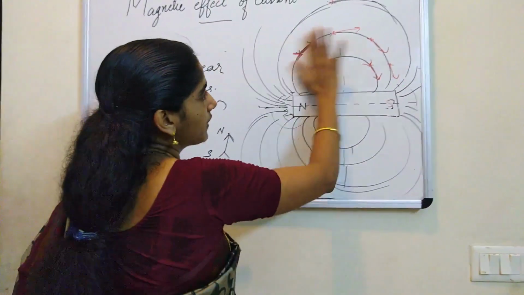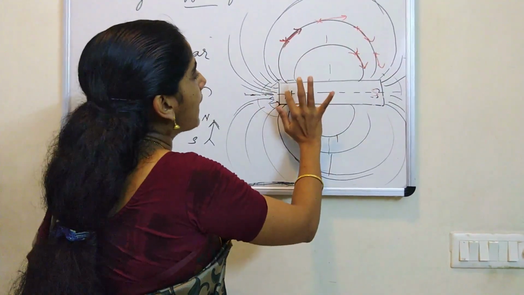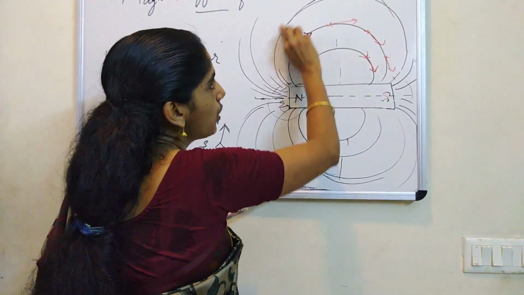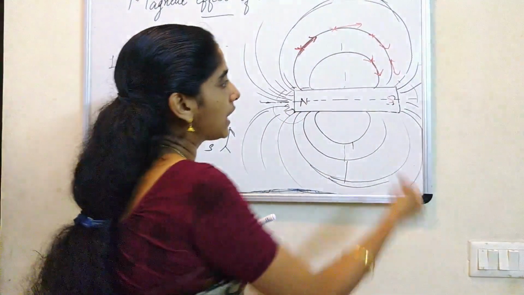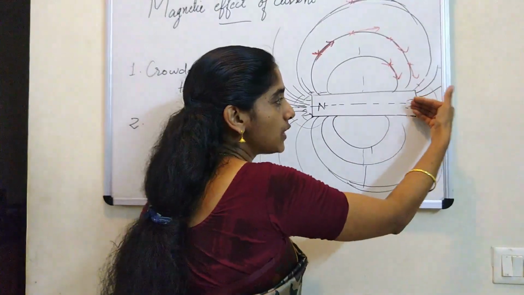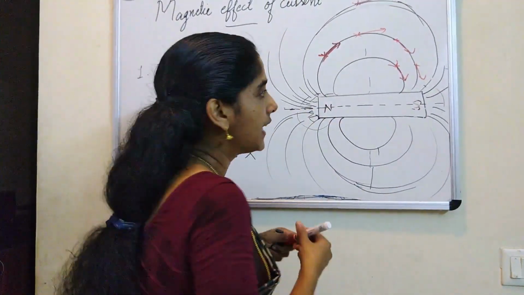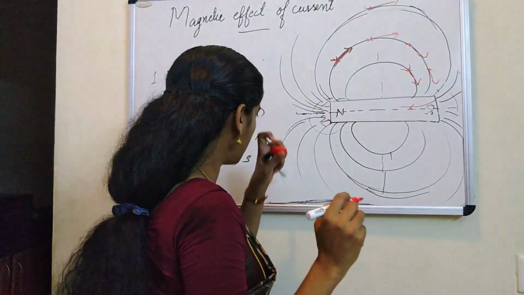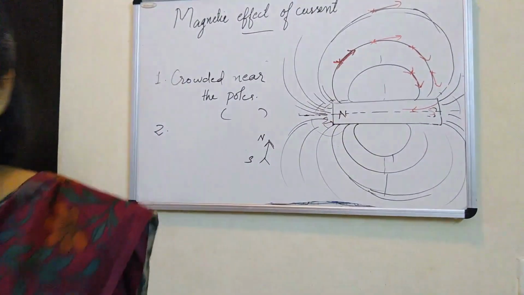Now have a look at the exterior, outside the magnet. Magnetic lines go from where to where? North to south. In the same way, if you keep the compass needle on top of this magnet, it shows the magnetic field. Inside the magnet, the lines move from south to north. Now what is the meaning of this? I'll tell you. Just a minute.